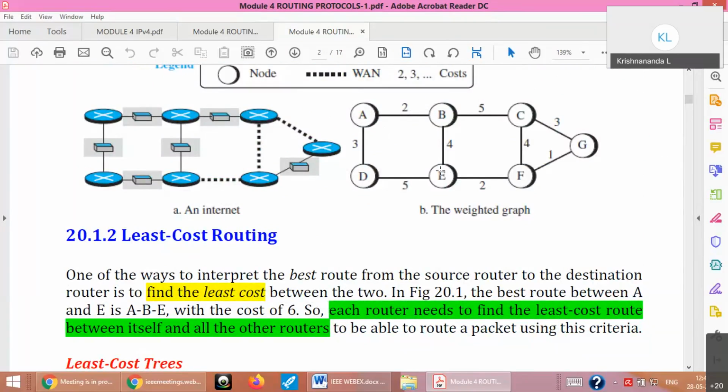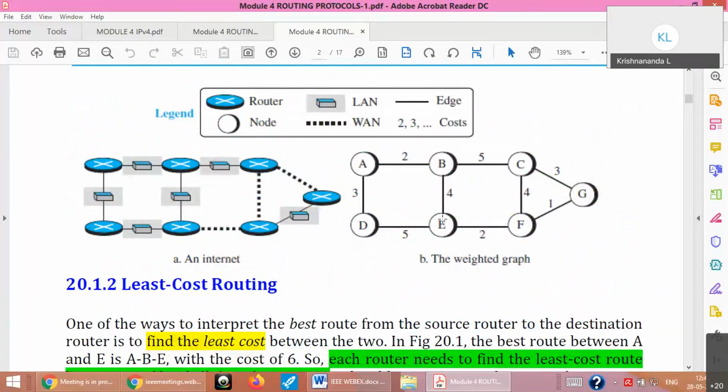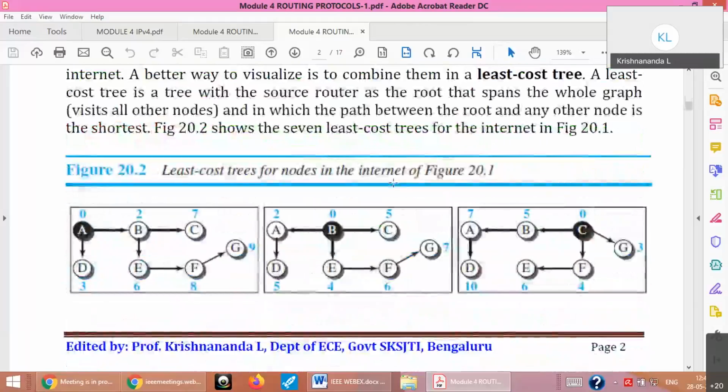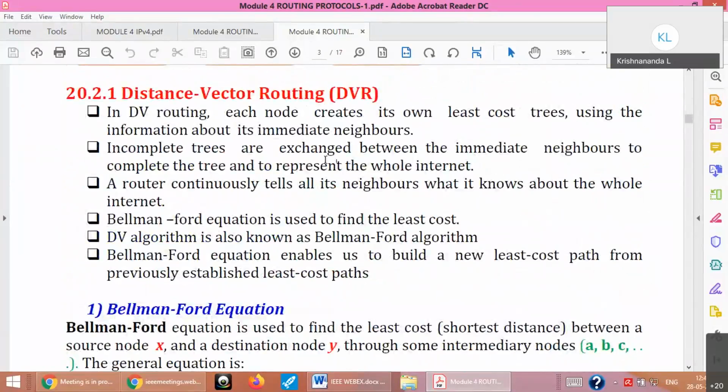Please remember that. So the cost of reaching from A to E is initially infinity. Why? Because A doesn't know where E is. A knows about B and A knows about only D. So that least cost is known from the neighbors. In the beginning, A doesn't know about E. That's the meaning. So when they are unconnected or unreachable, we assume the cost to be infinity. Okay, so this is the first one.